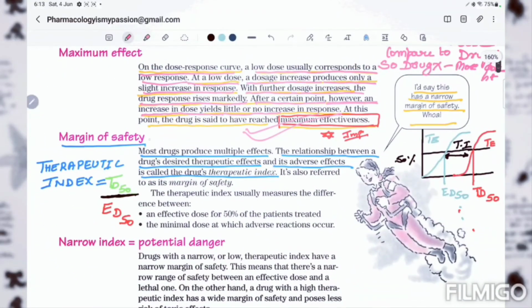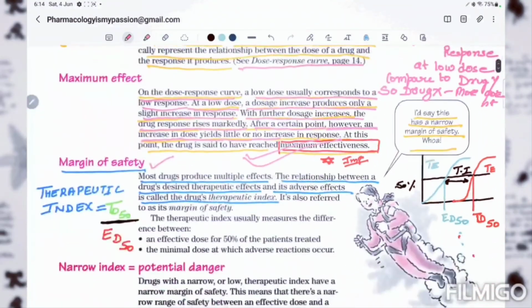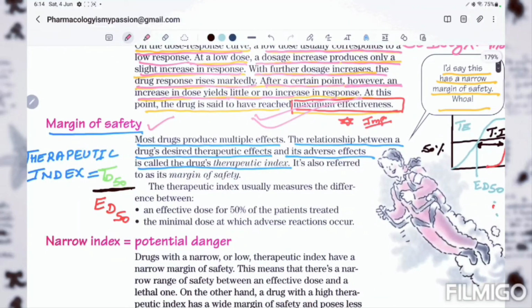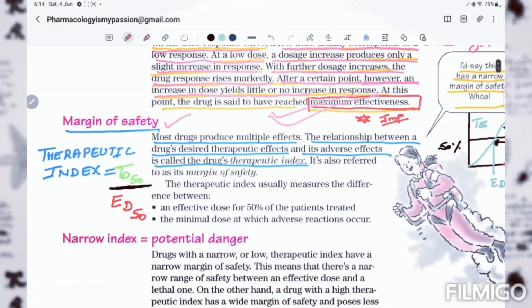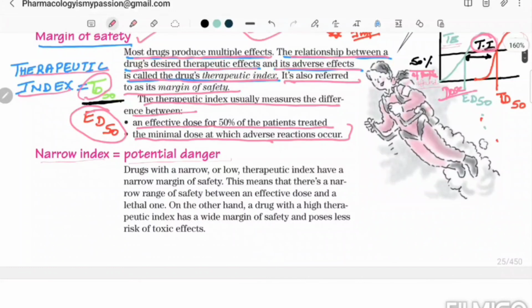Now the margin of safety. We will discuss the margin of safety here. Most drugs produce multiple effects. This relationship between a drug's desired therapeutic effect and its adverse effect is called the drug's therapeutic index. It's also referred to as its margin of safety. The therapeutic index usually measures the difference between an effective dose for 50% of the patients treated and the minimal dose at which an adverse reaction occurs.